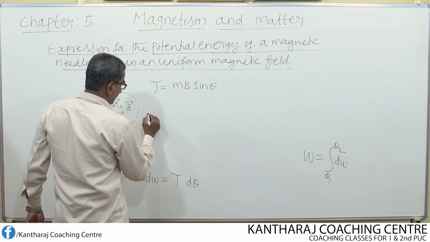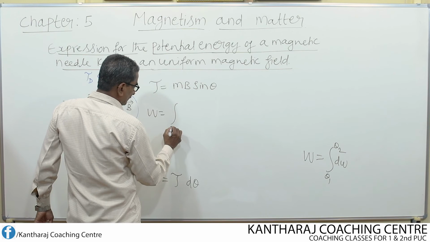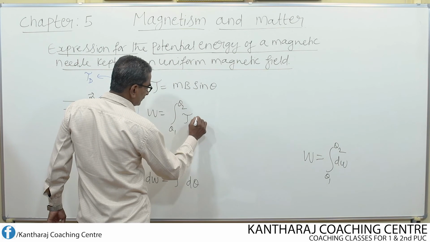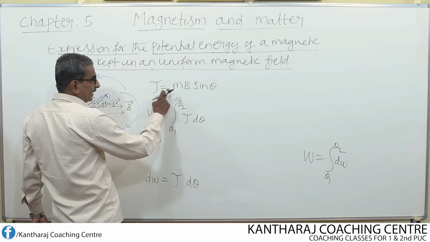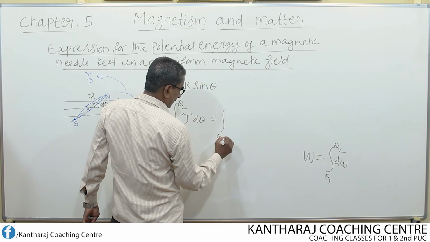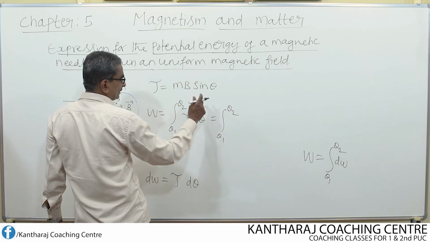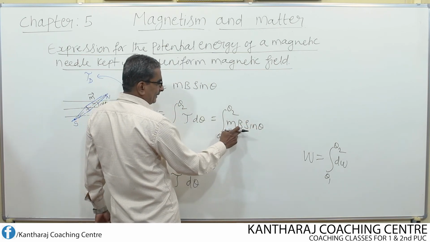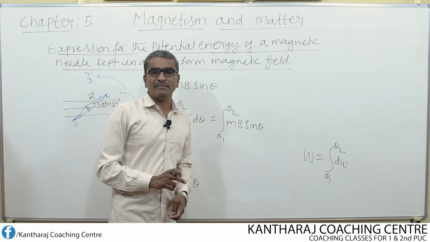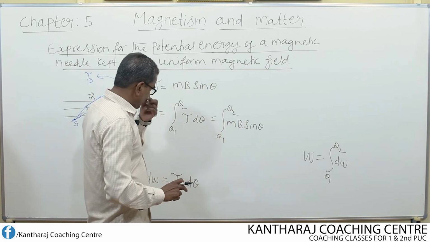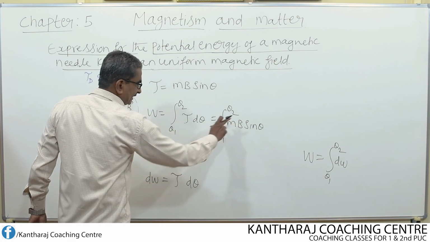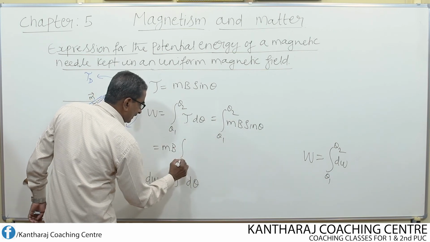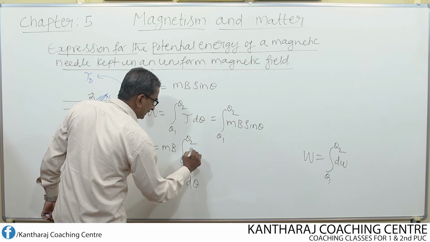Now this equation becomes W is equal to the integral from theta 1 to theta 2. For dW, I substitute tau d theta. Again for tau, I substitute m into b into sin theta. M is the magnetic moment, b is the magnetic field, and theta is the angle made between m and b. Now, if I integrate this, first I remove the constant terms m and b outside the integral sign. Inside the integral sign, I retain only sin theta.